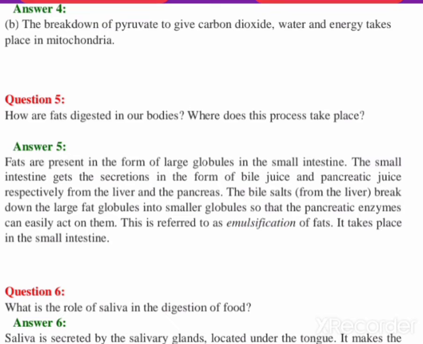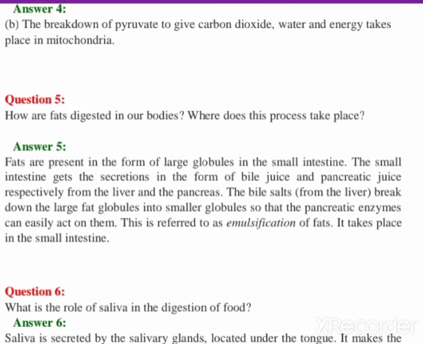And so what is the work done by the saliva? It helps to make food soft and easy to swallow. Whenever the food is not able to be swallowed, it is not able to go onto the food pipe. So swallowing of food is very necessary if we want to pass food from mouth to stomach. So only when this food goes from mouth to stomach, it is completely soft and has the capability of swallowing. Okay.